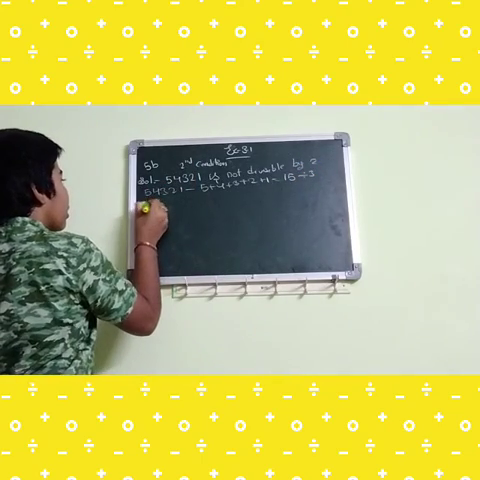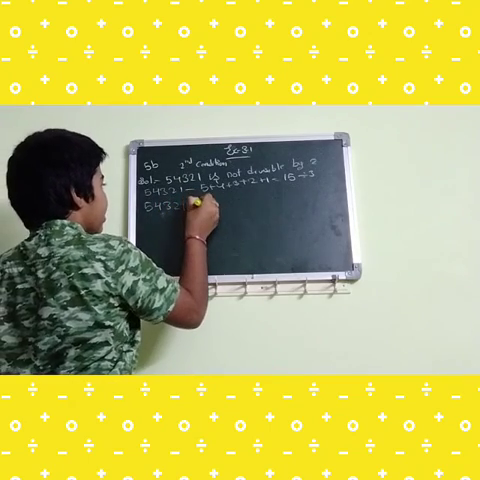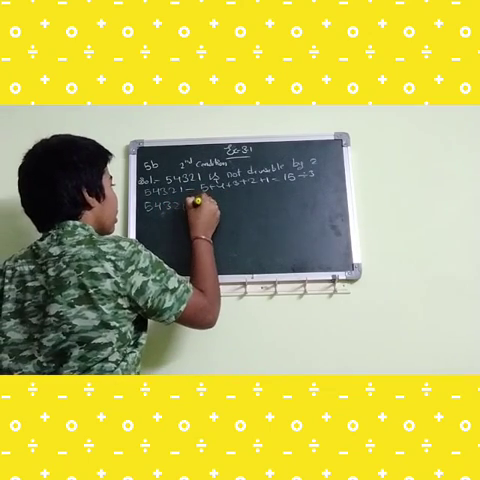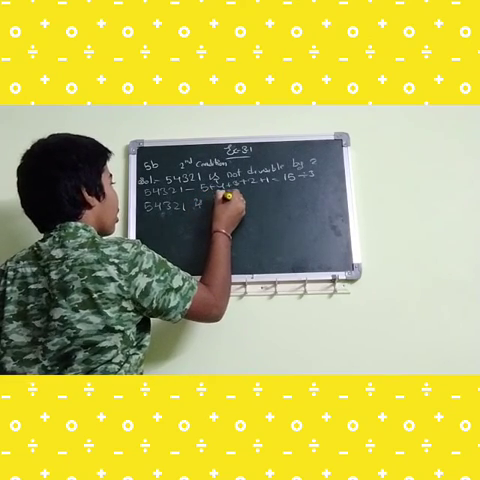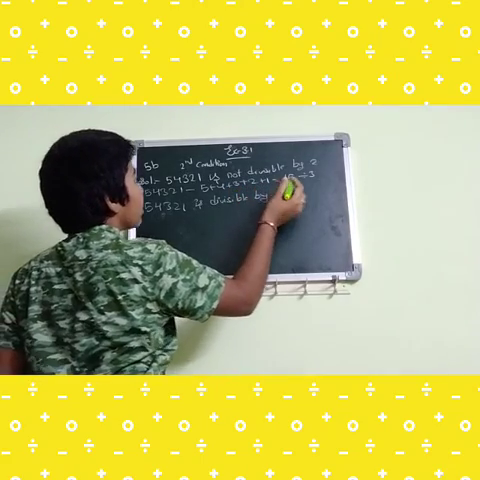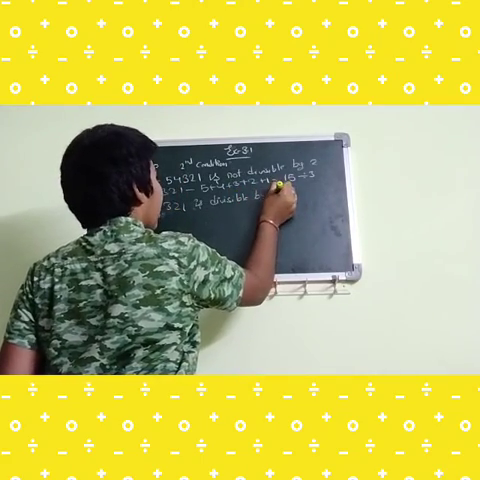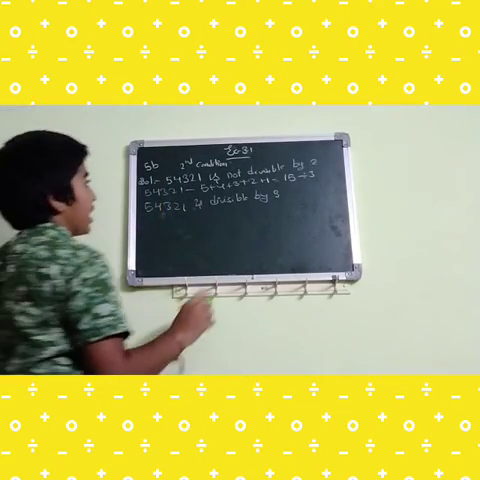So 5 4 3 2 1 is divisible by 3. So the next divisibility number is 5.